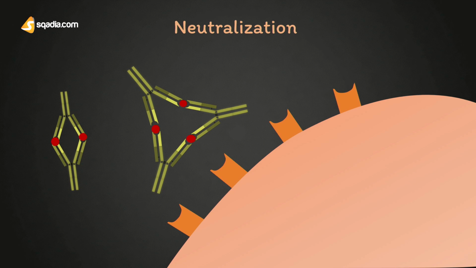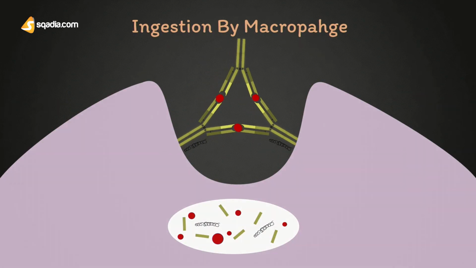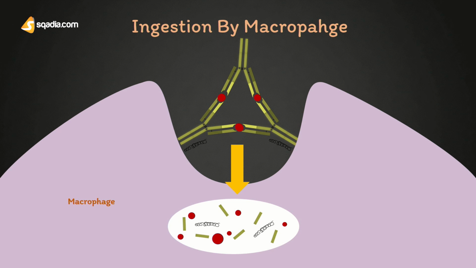The new antigen-antibody complex is eventually scavenged and degraded by macrophages. Macrophages are specialized cells involved in the detection, phagocytosis, and destruction of bacteria and other harmful organisms.